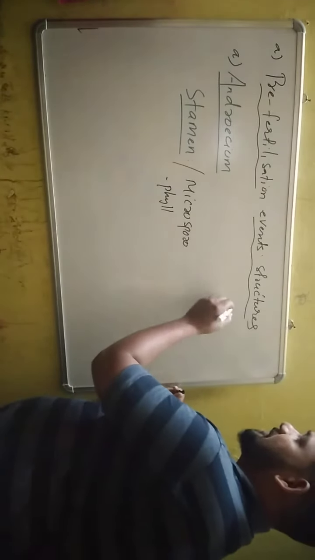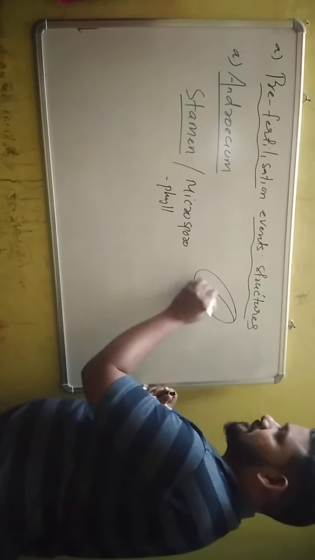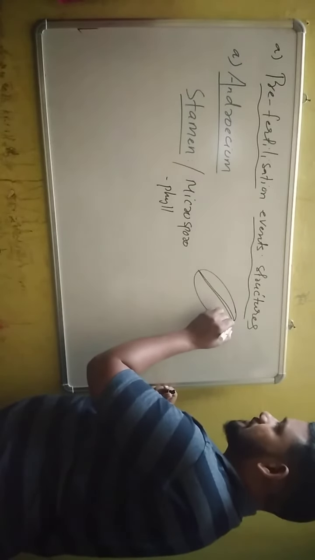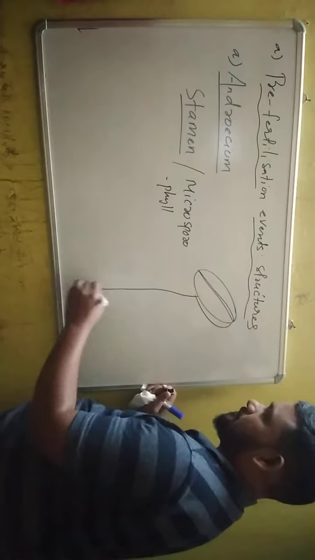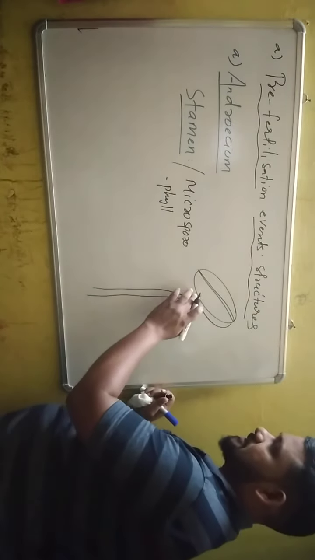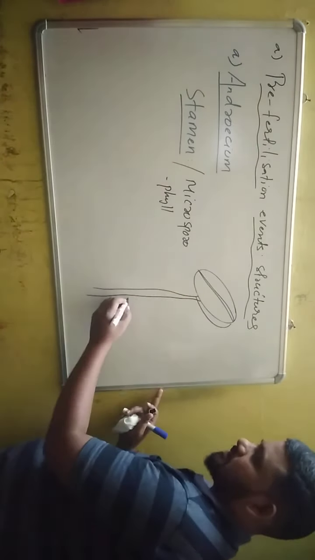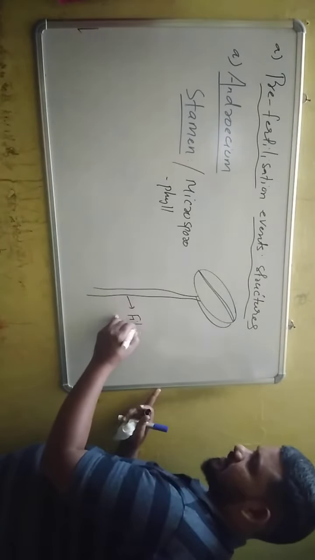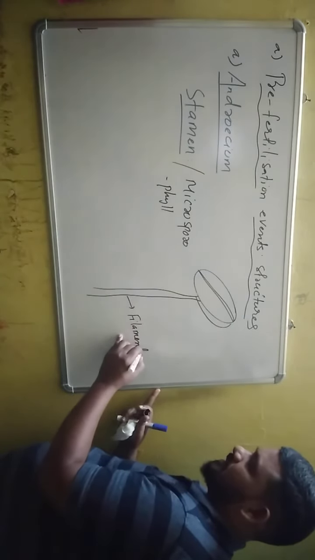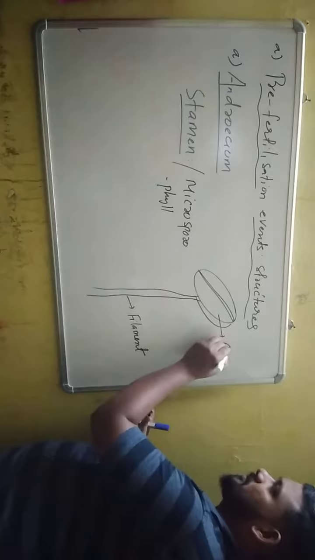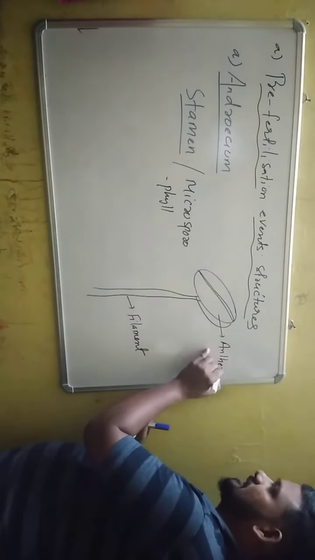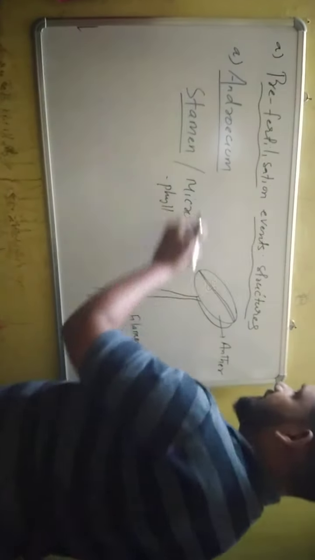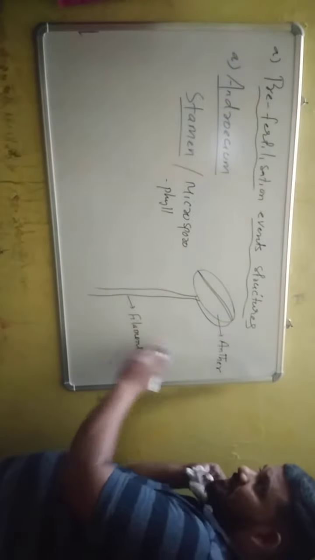And each stamen has 2 parts. This is the long stalk, and this stalk is known as filament, and the uppermost part is known as anther. So each stamen has 2 parts, filament and anther.